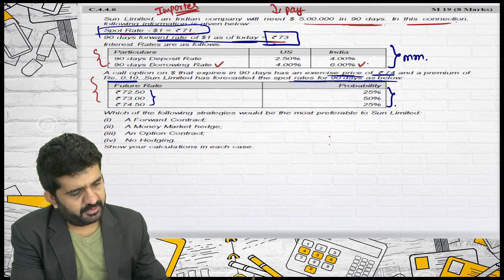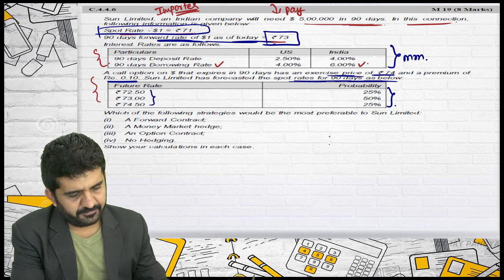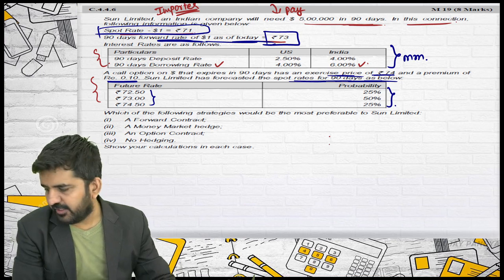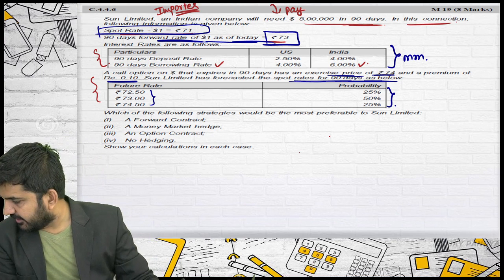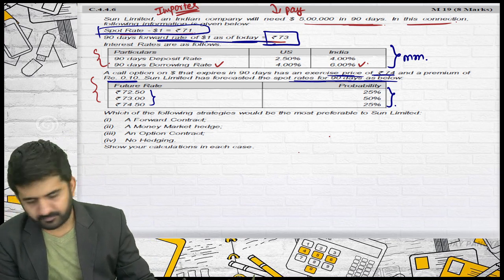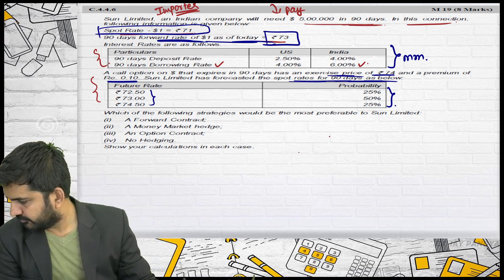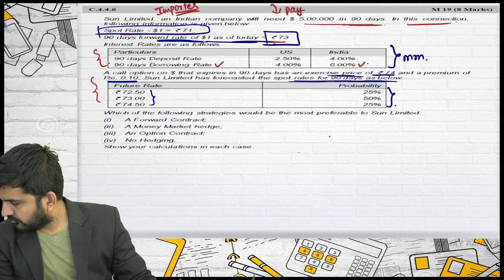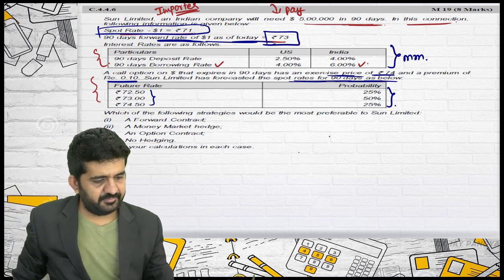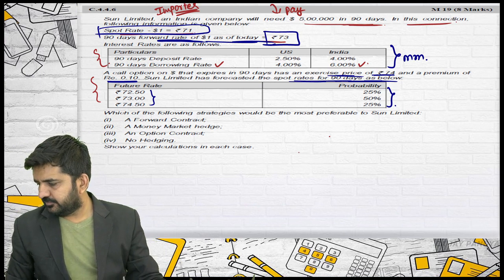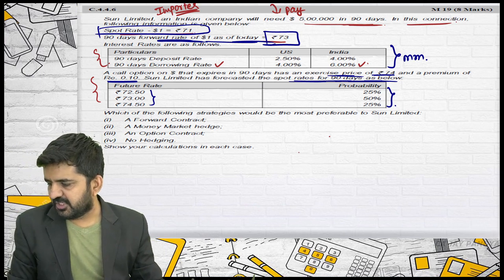I don't think that the 90 days borrowing rate will be 6%. Should we take the money market? Yes, sir, it is 90% yes. Even in money market, it is 6%. Yes, it is 6% given in the money market.